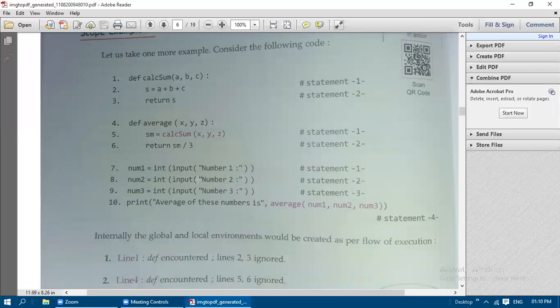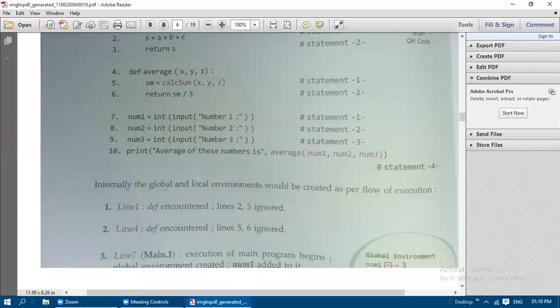Now let us see the detailed explanation. Internally the global and local environments will be created as per the flow of execution. According to the flow of execution only, the global environment and the variables, and what values they are holding, everything is going to be assigned internally itself, as per the flow of execution.